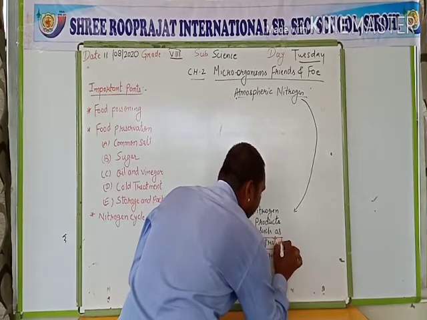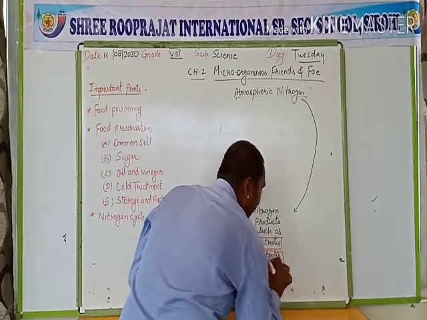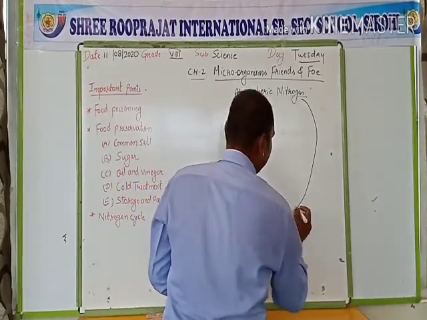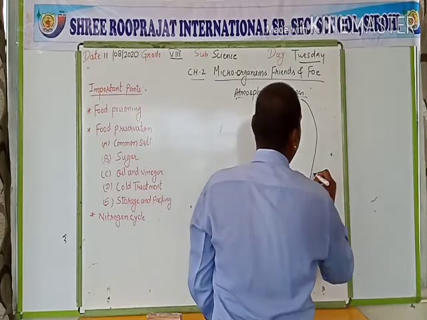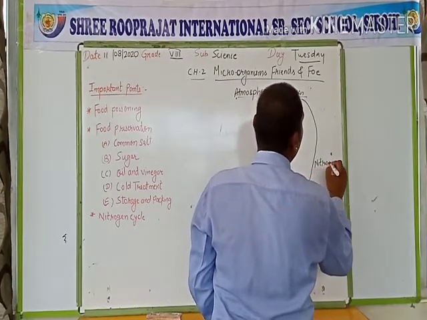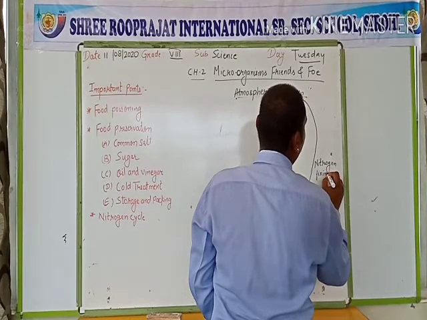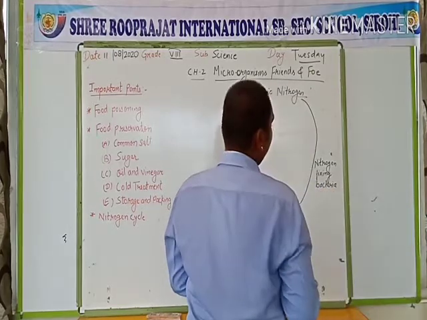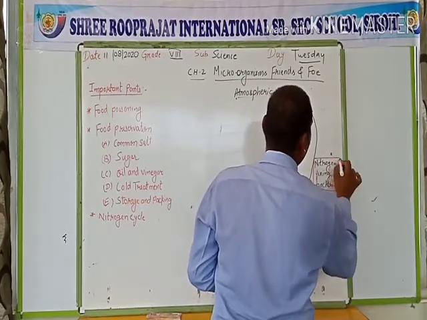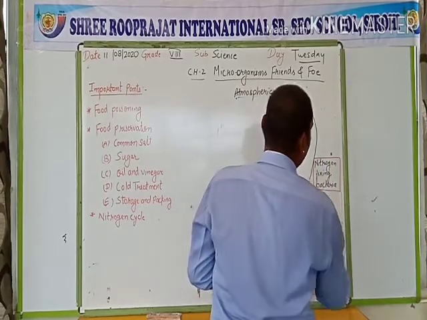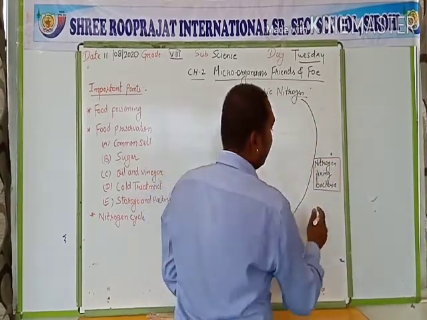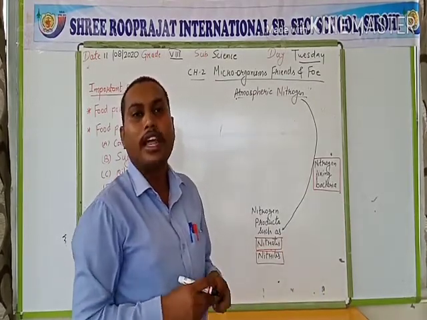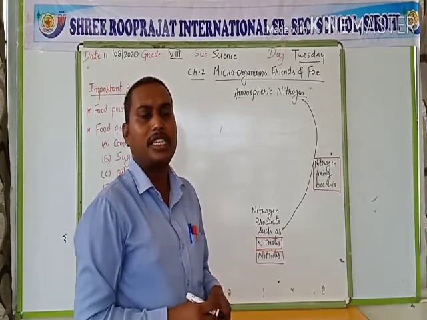The atmospheric nitrogen gets converted into the nitrogen products such as nitrates and nitrites with the help of a nitrogen fixing bacteria that are called rhizobium. Rhizobium is a bacteria present in the root nodules of the leguminous plants or the legumes such as pulses